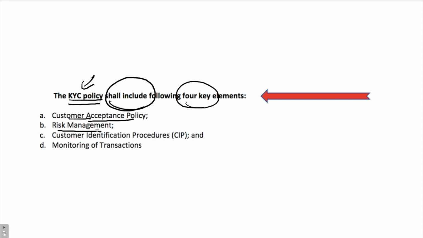Then, what is the risk management policy that has to be created by the banks pertaining to know your customer guidelines? What are the customer identification procedures? How do you identify that a customer is not a fraud, that he is actually what he claims to be? And how do you monitor the transactions of any person and every person after KYC is already done?